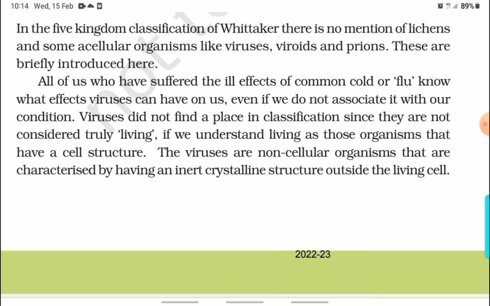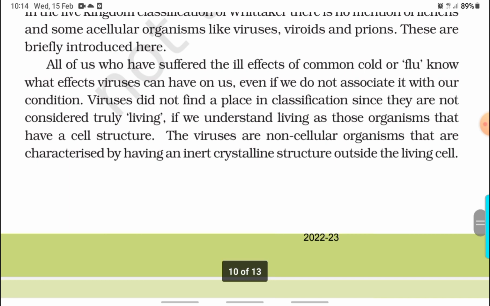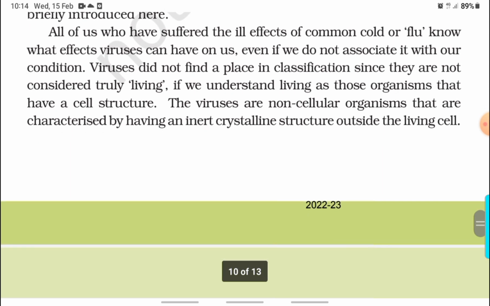These are briefly introduced here. All of us who have suffered the ill effects of a common cold or flu know what effects viruses have on us. Even if we do not associate it with our condition, viruses do not find a place in the classification since they are not considered truly living.